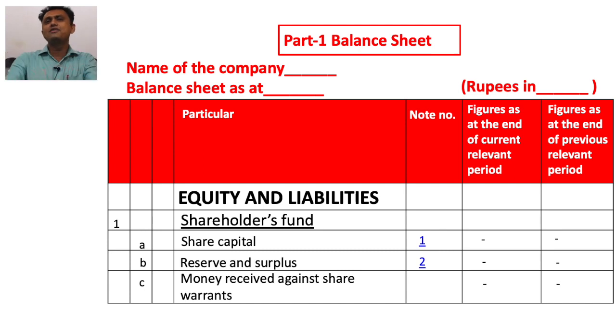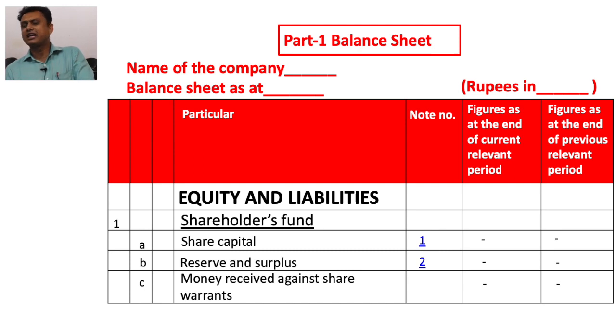When we focus on equity and liabilities, the first point is shareholders' funds. In shareholders' funds, the first point is share capital. In share capital, we consider equity shares, preference shares, calls in arrears, calls in advance and share forfeiture. In the second point, B, we consider the head of reserves and surplus.